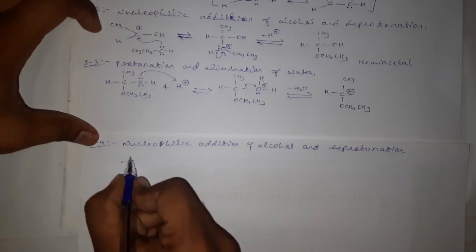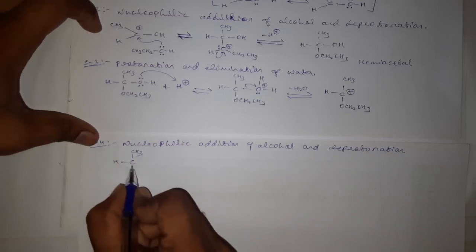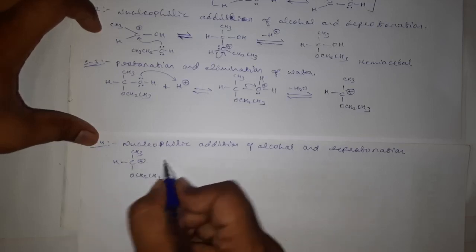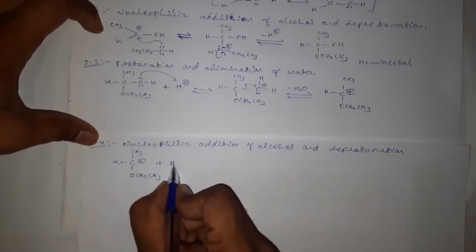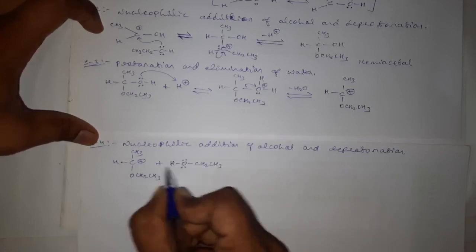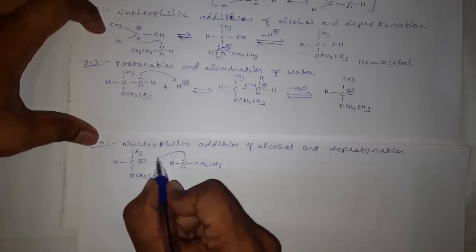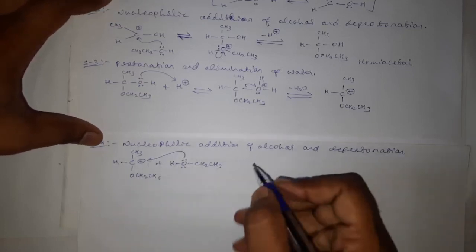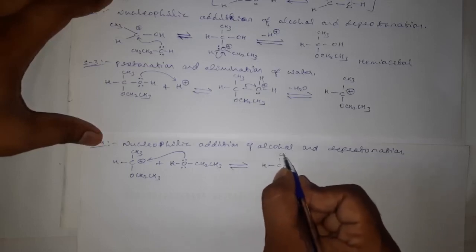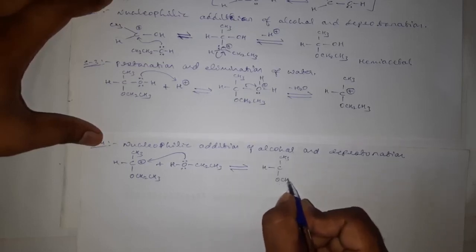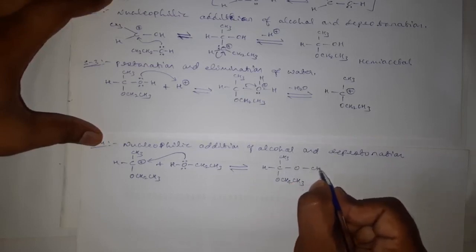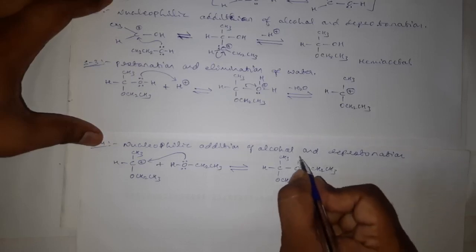See here, CH3, CH, with OCH2CH3. The carbon with positive charge is looking for the electron donors, and here we have one more molecule of an alcohol to react with this unstable carbocation, and this oxygen will use its lone pair of electrons to attack on the carbocation and hence forms a bond with this carbon, CH3CH(OCH2CH3)O(H)CH2CH3.